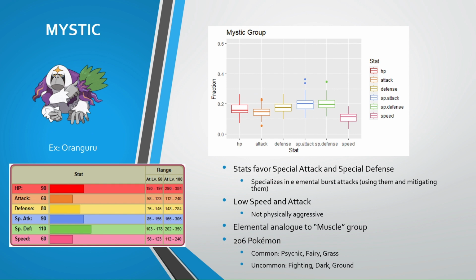The Mystics resemble muscles, but rather than focus on physical attacks, they're better at delivering and rebuffing ranged elemental attacks. Mystics can be found often among psychic, fairy, and grass Pokemon. We've seen before that fighting and psychic types do not share groups, and we see that again here.